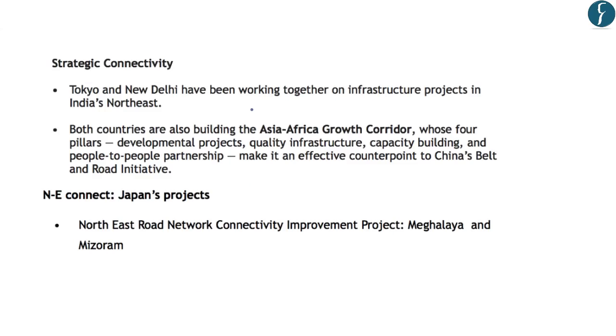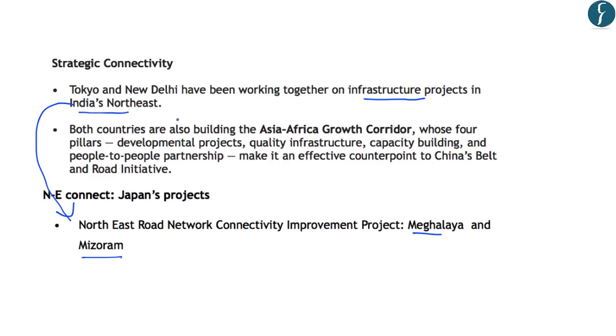Further, regarding strategic connectivity, the author has highlighted that India and Japan have been working together on infrastructure projects in the northeast of India. And one of the projects on which India and Japan are working is the Northeast Road Connectivity Improvement Project, which is between Meghalaya and Mizoram. So this is one of the important strategic connectivity projects that has been undertaken by Japan in the northeastern part of India.